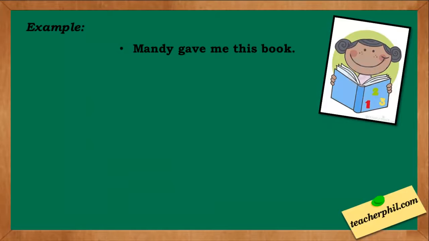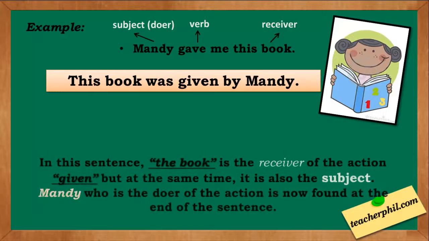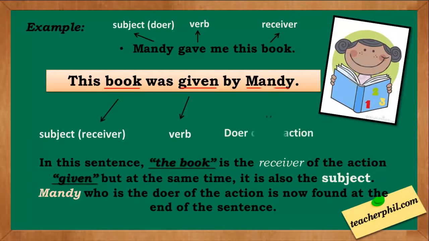Example: Mandy gave me this book. This sentence is in active voice. Mandy is our subject, which is also the doer of the action. Gave is our verb, and book is our receiver. If we change this into passive voice, it will become: this book was given by Mandy. In this sentence, the book is the receiver of the action given, but at the same time, it is also the subject. Mandy, who is the doer of the action, is now found at the end of the sentence.